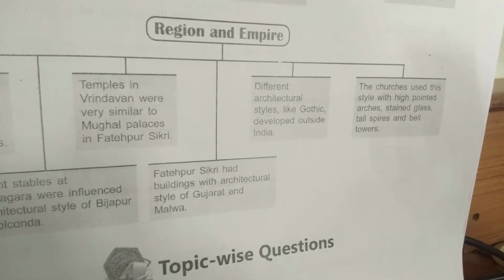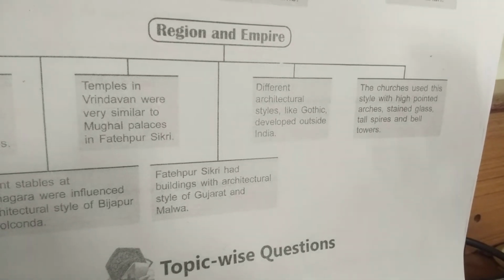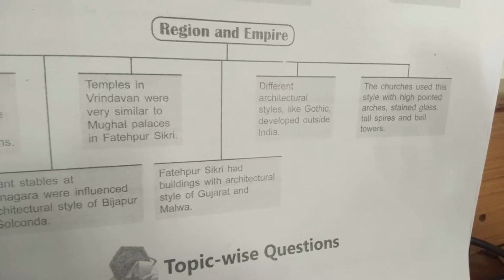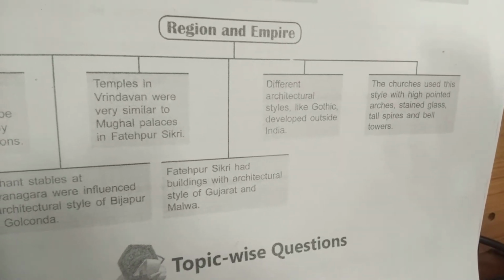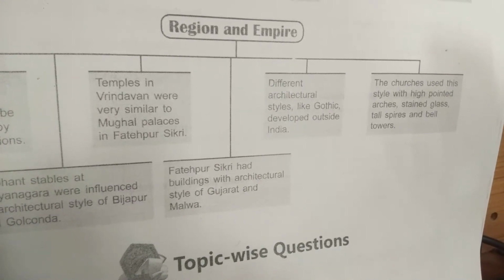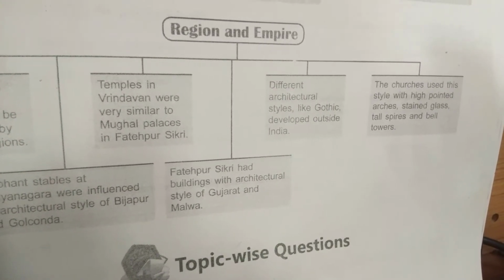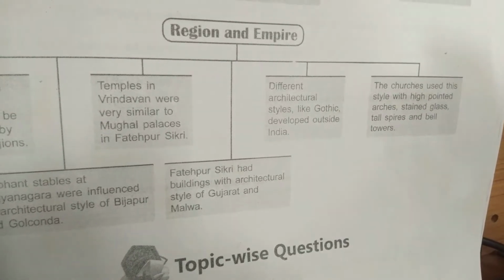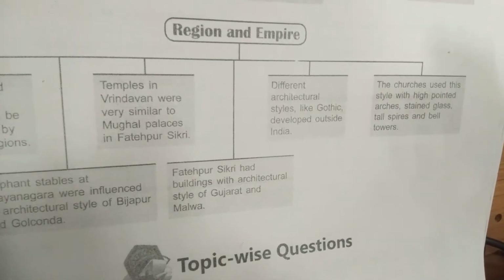The churches used these styles with high pointed arches, stained glass, tall spires, and bell towers, which in detail we have learnt in the chapter. In the past the churches were too small, but later on churches were constructed very tall.